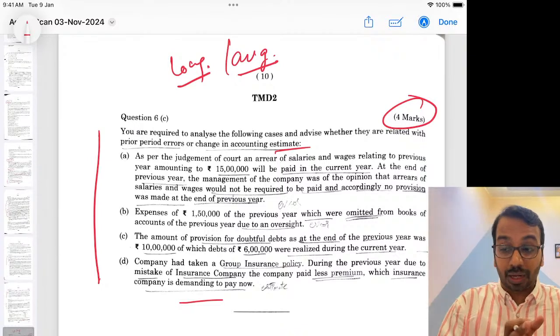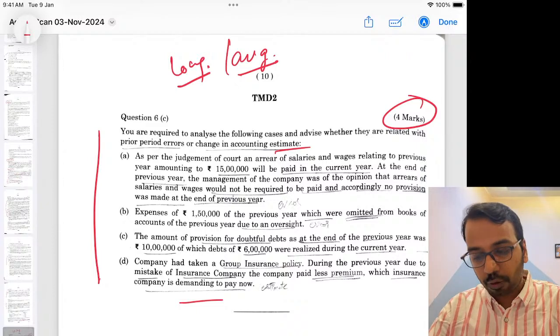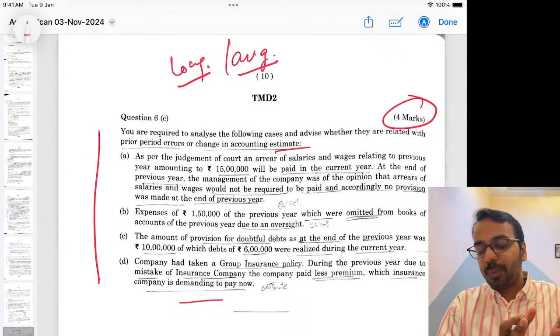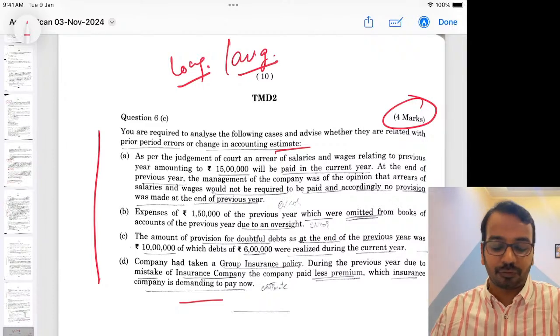But now, if you are writing this paper, my sincere request to all of you, please focus on the AFM paper, and that is what you have to focus on. Even if you missed out something in this paper, you have to compensate that with the AFM paper. All the best for AFM.